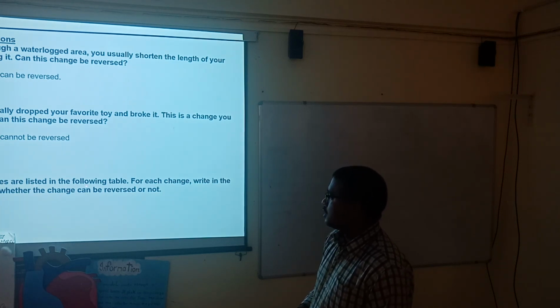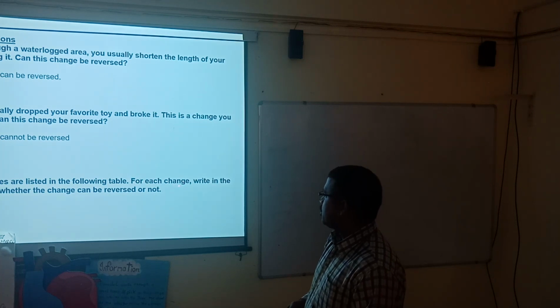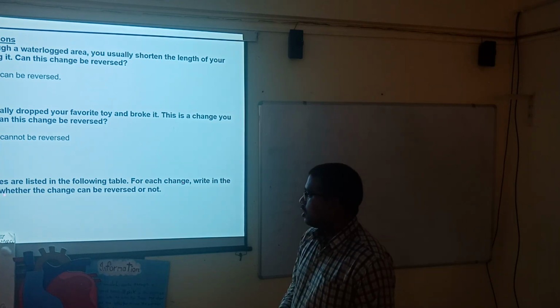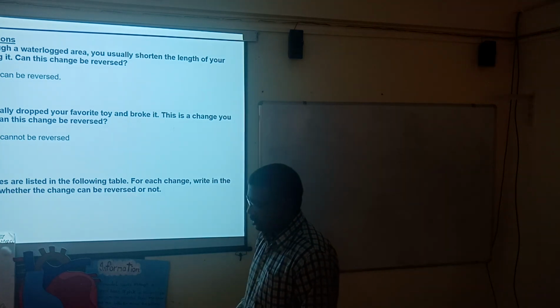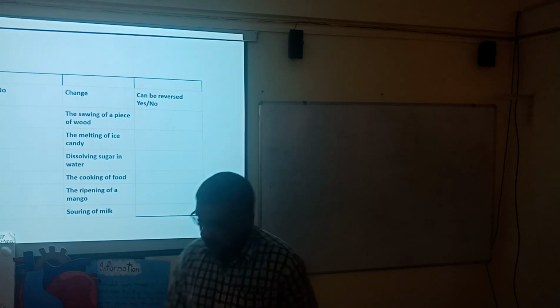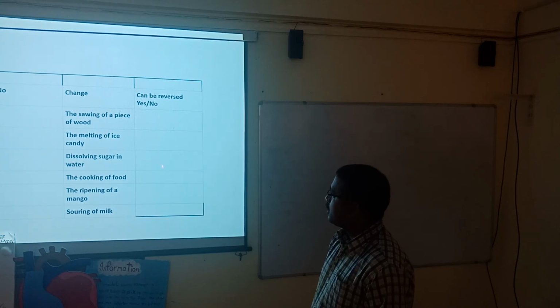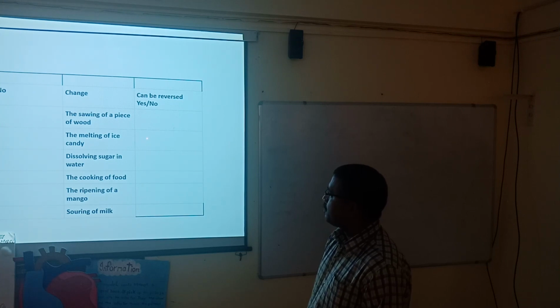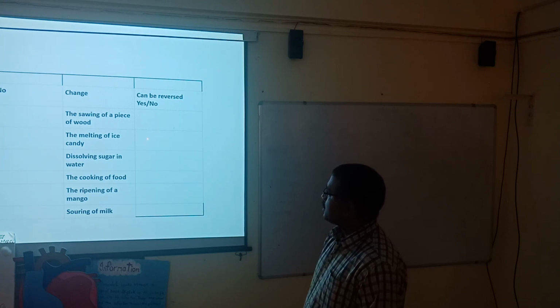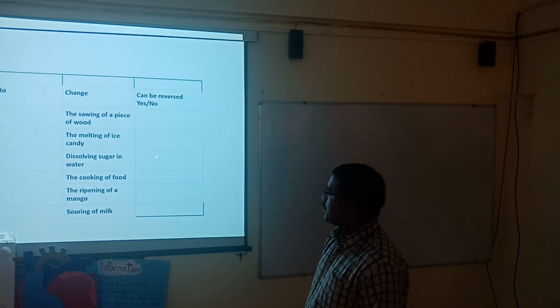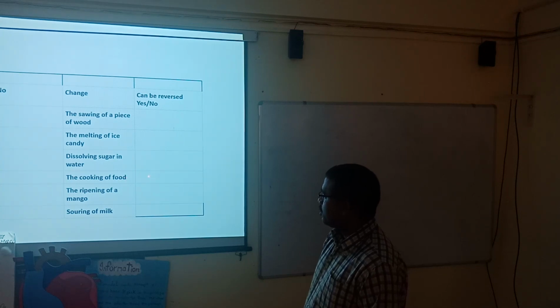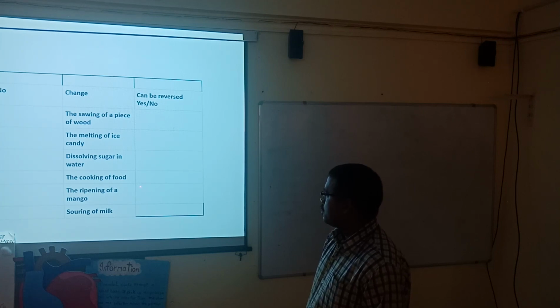Some changes are listed in the table. For each change, write in the blank column whether the change can be reversed or not. Here the examples are changes. The sewing of pieces of cloth: here you can write yes or no. Melting of ice candy is a reversible change. Dissolving sugar in water is yes, it is reversible. The cooking of food cannot be reversed, so no. And the ripening of mango, no, it is not reversible.